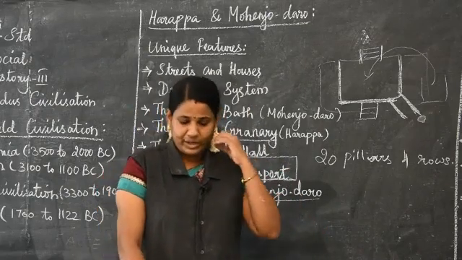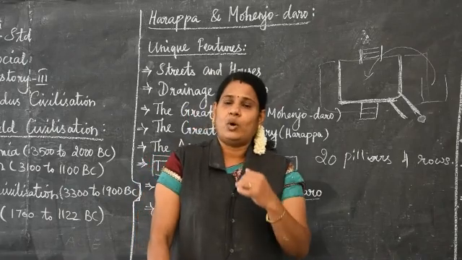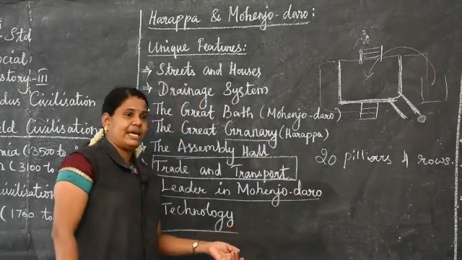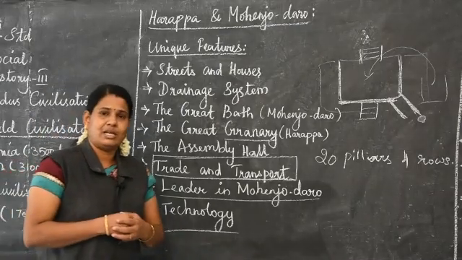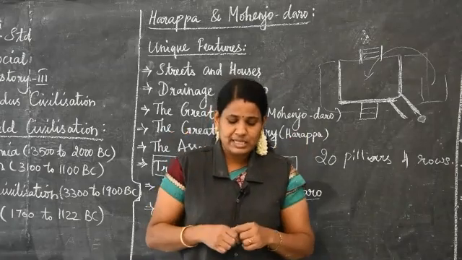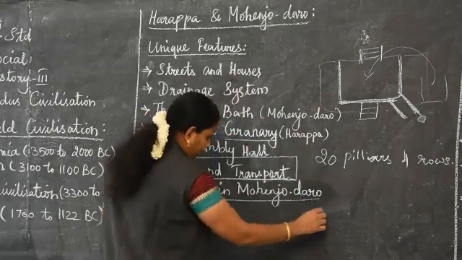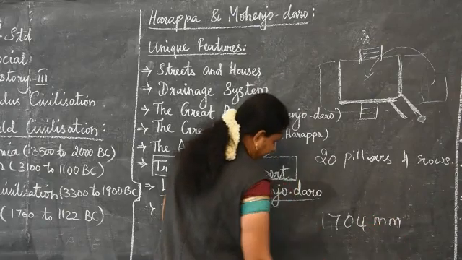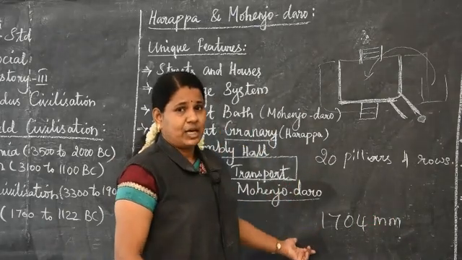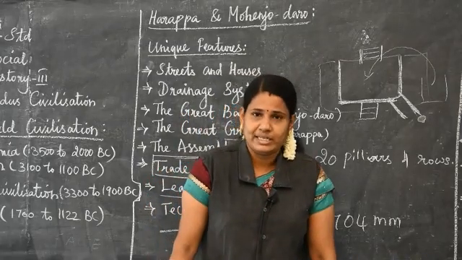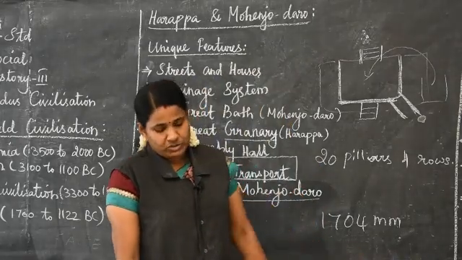They found the ivory scales in Lothal in Gujarat, particularly from this period. What is the size? That ivory scale size is 1704 millimeter. They have found it in Lothal in Gujarat.